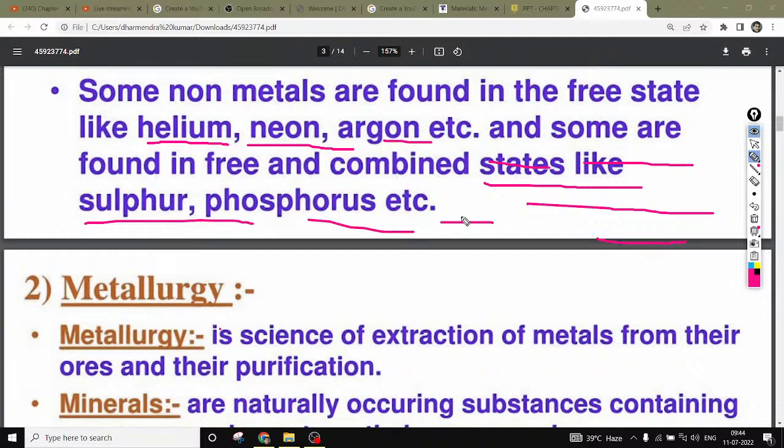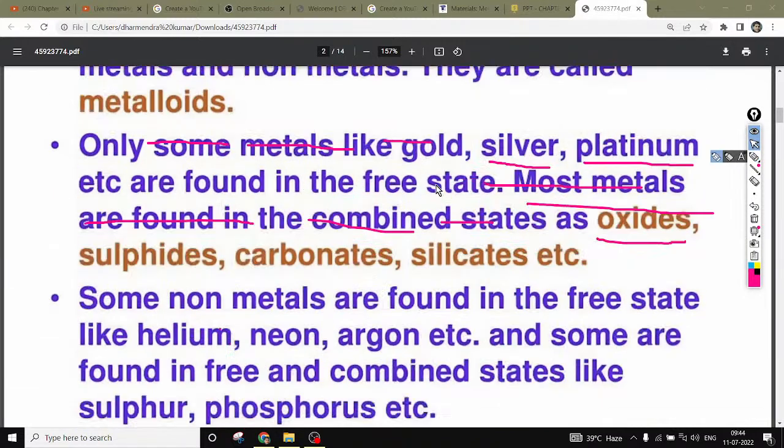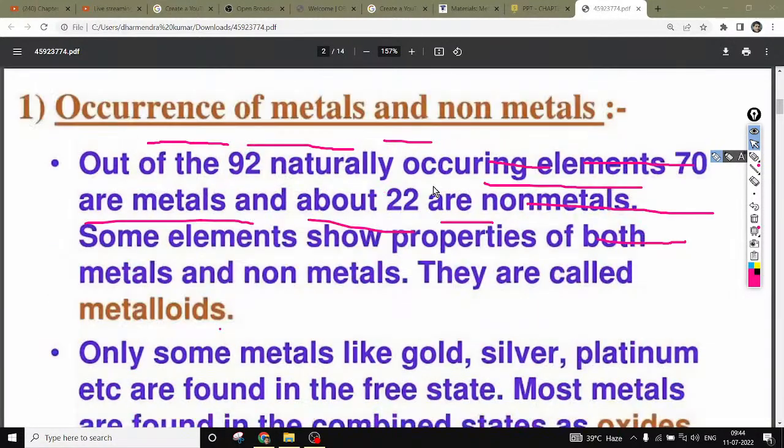So some of the non-metals are also found in nature in a combined state, like sulfur and phosphorus, for example sulfur dioxide and phosphorus oxide. We have various non-metals which are found in the combined state. So these are all about metals and non-metals. I think you are clear about this point, the occurrence of metals and non-metals.